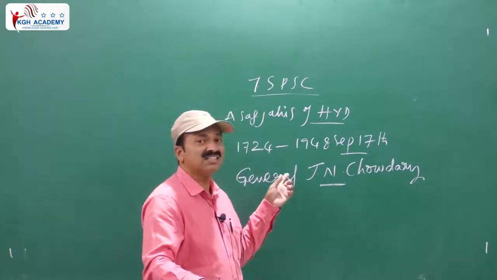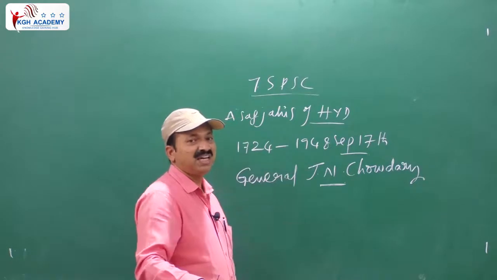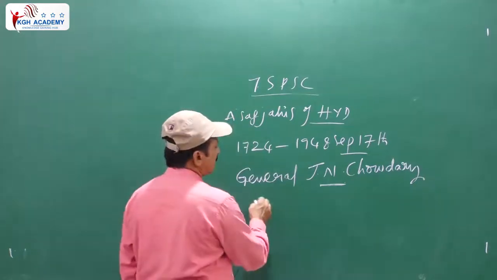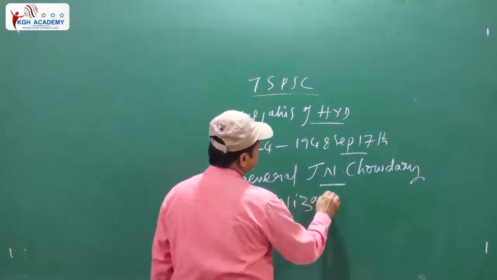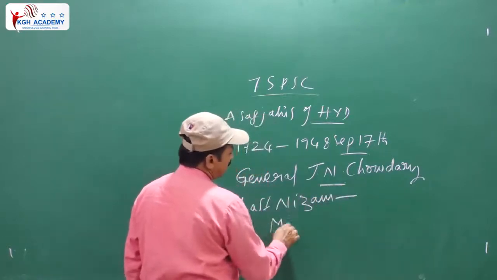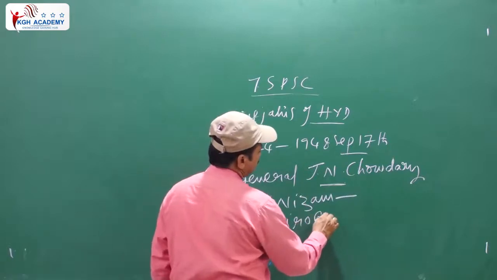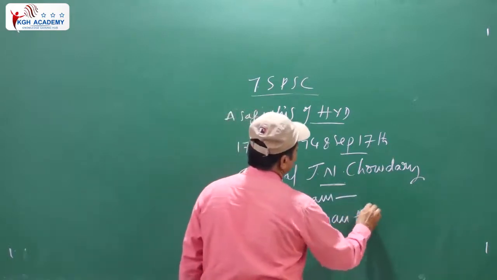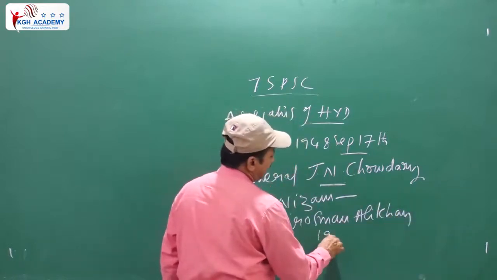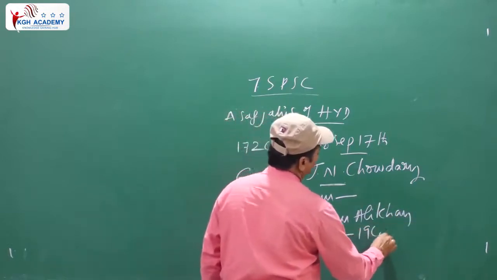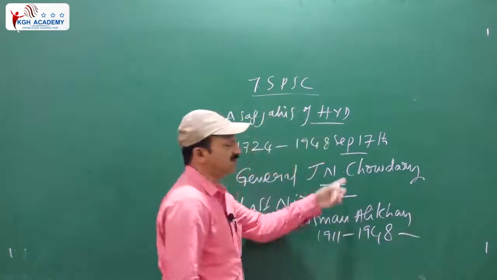Who was the last Nizam? It was Mir Usman Ali Khan. Mir Usman Ali Khan, you know well. He came to power in the year 1911 and continued till 1948, last September 17.